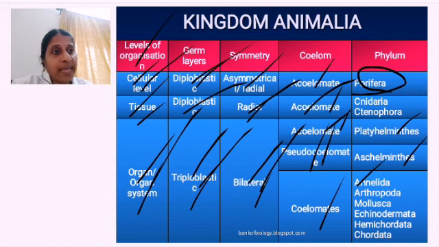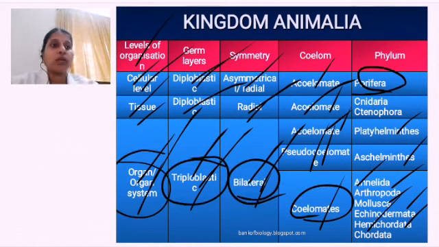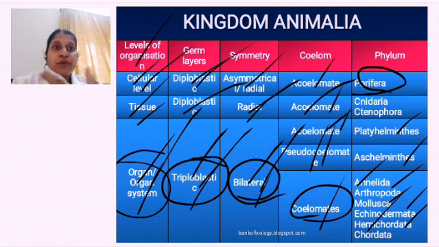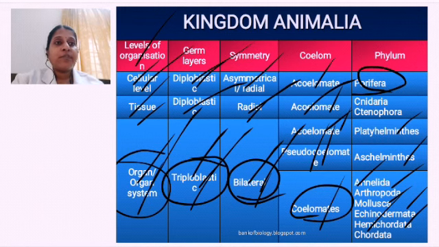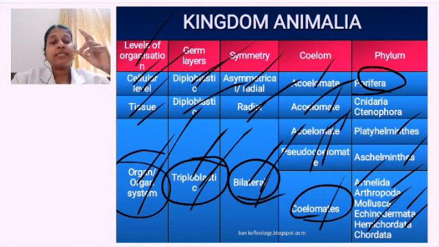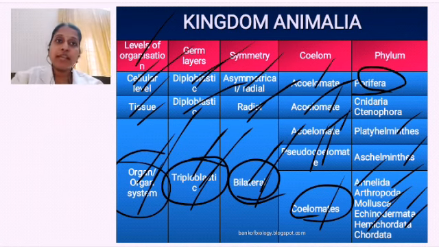Then Annelida, Arthropoda, Mollusca, Echinodermata, Hemichordata and Chordata are coelomates having bilateral symmetry, triploblastic in nature and organ system level of organization. If you don't know how to write in detail what we are going to discuss next, at least if you write these points, it will be enough. Like Porifera, write the characteristics: it is an acoelomate organism, they do not contain a body cavity filled with coelom, they are asymmetrical, and they have only two germ layers, called diploblastic, ectoderm and endoderm. They are made up of only cells, so they have a cellular level of organization. If you write that, it is also enough.